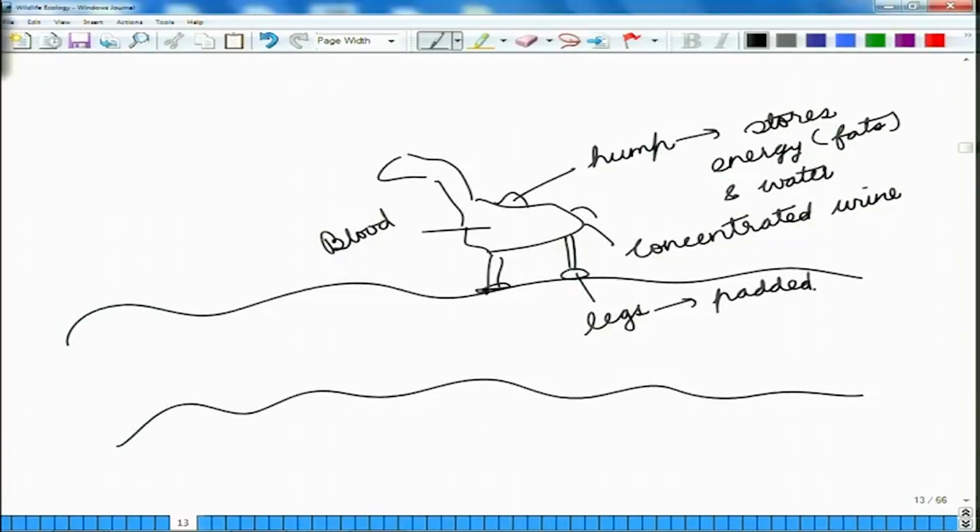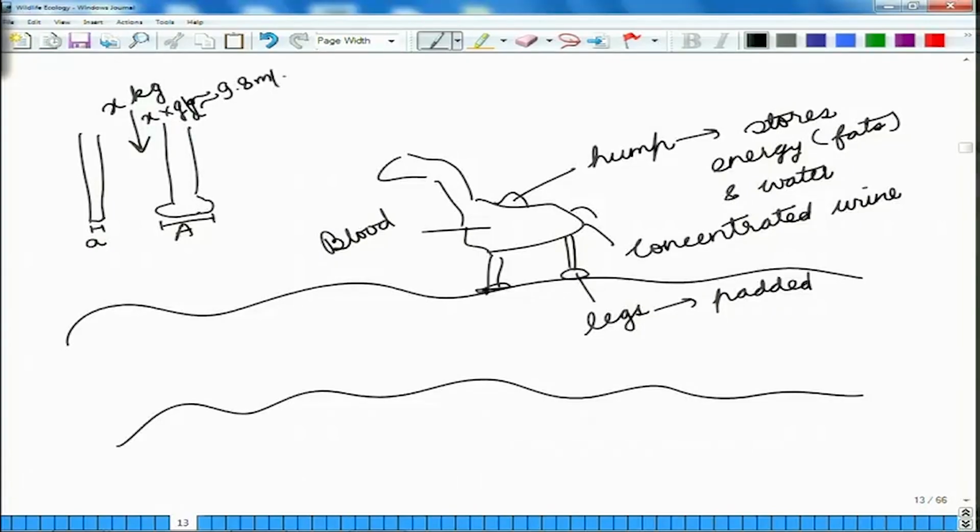Now, why are they padded? Consider a leg that is thin and a leg that is padded and has a larger surface area. Say this area is a and this area is capital A. If the weight of the animal is x kg, the downward force being put on the legs is x into g, where g is the acceleration due to gravity, approximately 9.8 meter per second square.